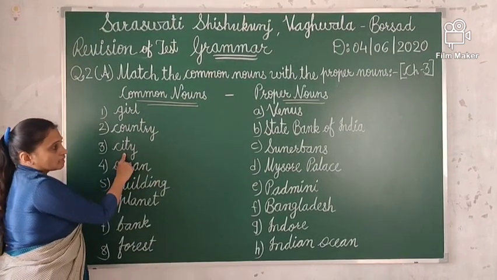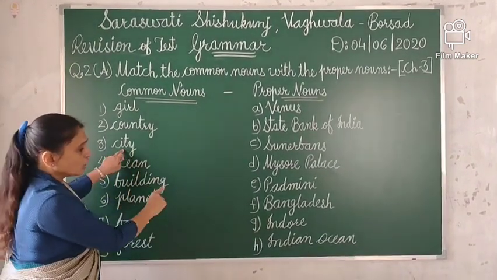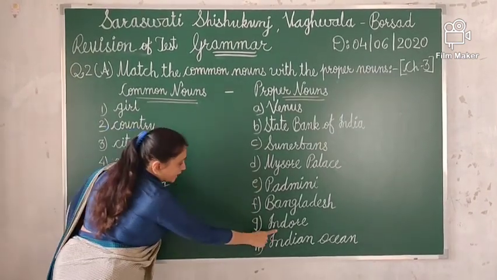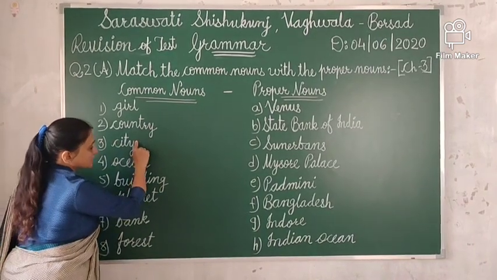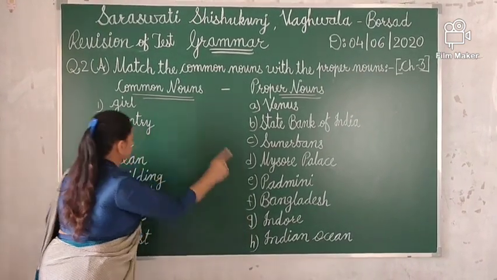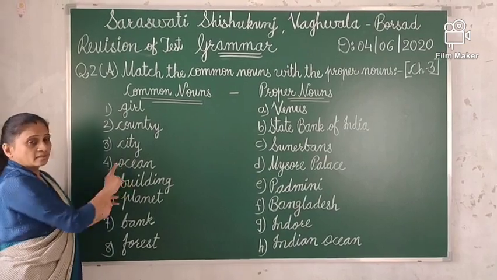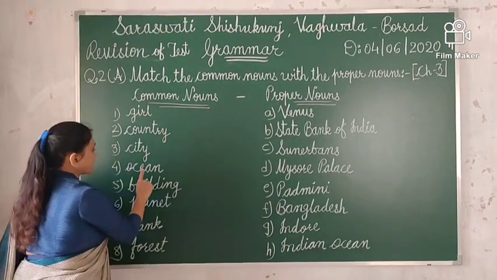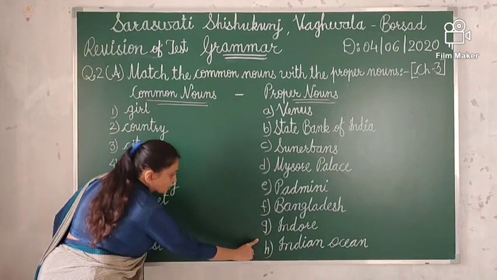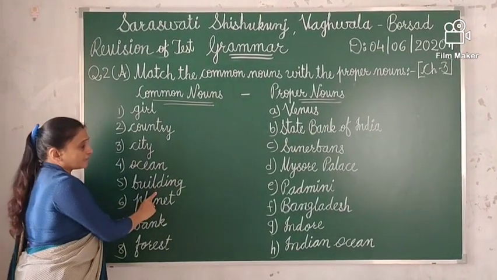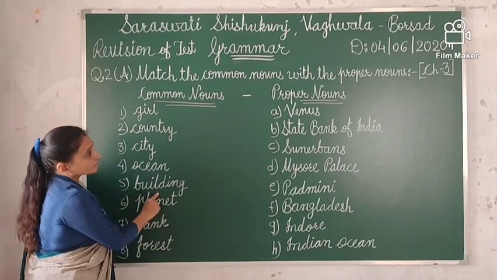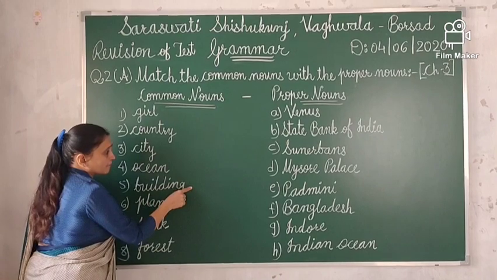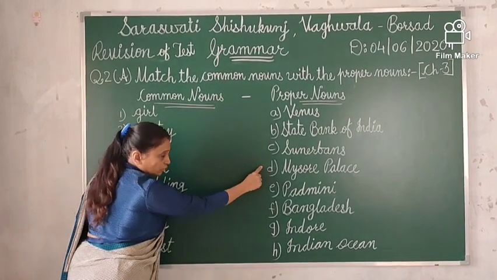Number 3 is city. Which city is here? So you have to find the answer from this column. City, here Indore. So you have to match city with Indore. Number 4 is ocean. Which ocean is here? So Indian Ocean. So you have to match ocean with Indian Ocean. Number 5 is building. Which building is here? Here is Mysore Palace. So building you have to match with Mysore Palace.